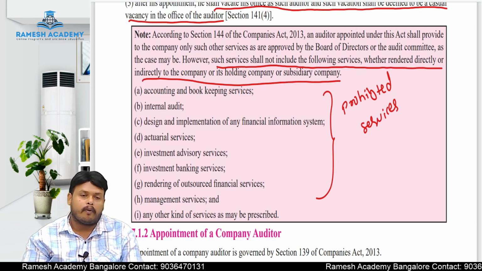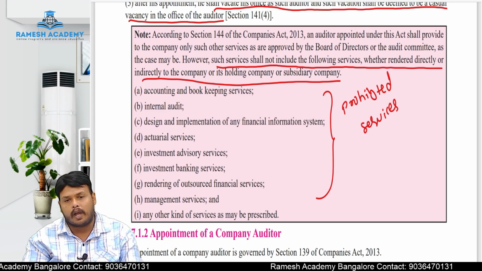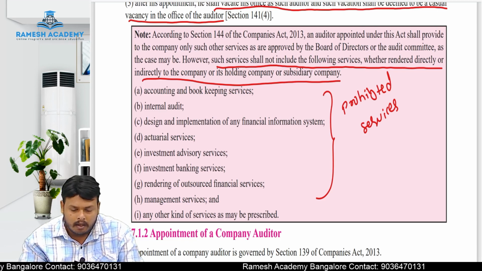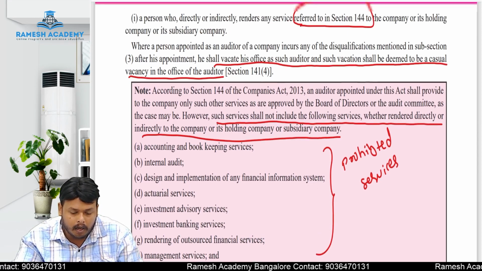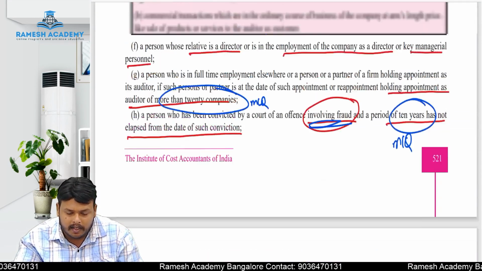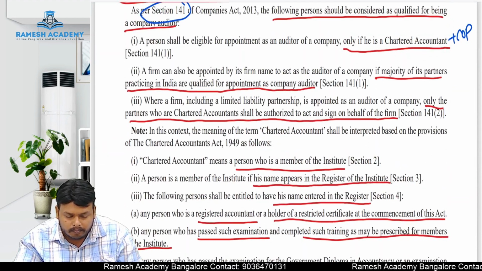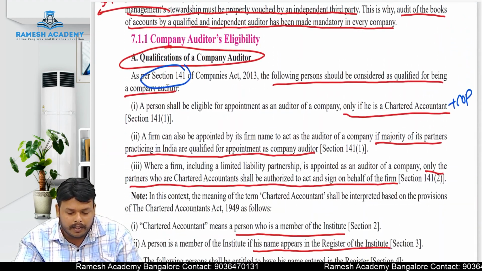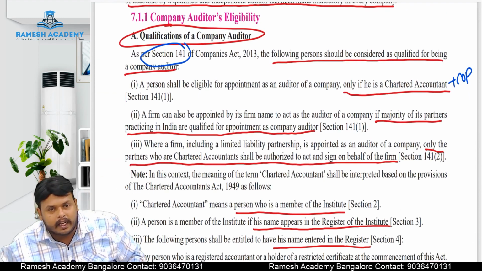If an auditor is providing the above mentioned services which are covered under section 144, he is disqualified to act as an auditor. So these are the points which are covered under the disqualifications of an auditor. Okay? Let us revise qualifications and disqualifications of an auditor once. They can ask for a 7 marks question in the examination on these qualifications and disqualifications of an auditor. Both together they can ask for 7 marks.